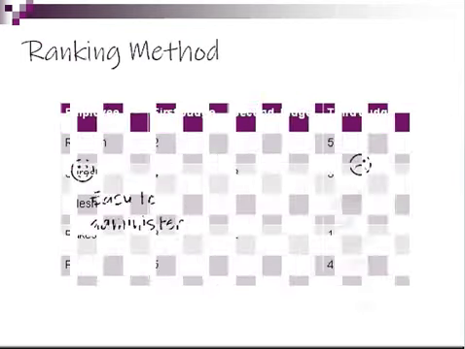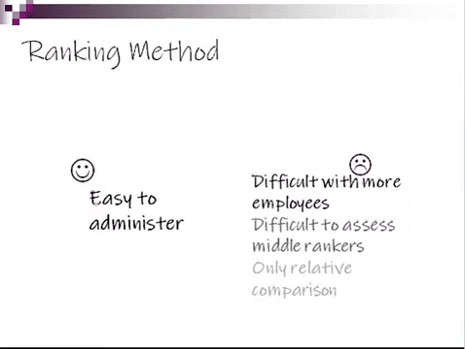Now let us see what are the positives of the ranking method. The best part is that it is very easy to administer, but there are many things which form the flip side of the ranking method. First of all, it is very difficult when the number of employees is increased. So with more employees, it will be very difficult. We have just seen 5 employees, fine, but imagine 15 employees, 20 employees, or more than that. It will be difficult to rank them properly.